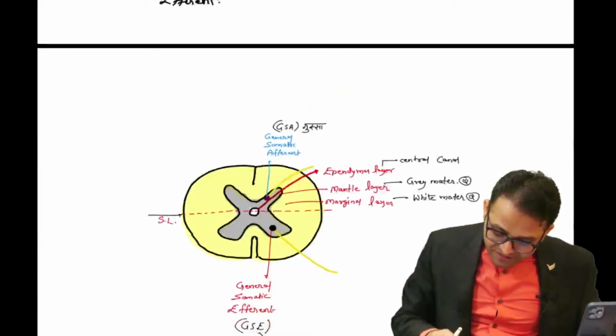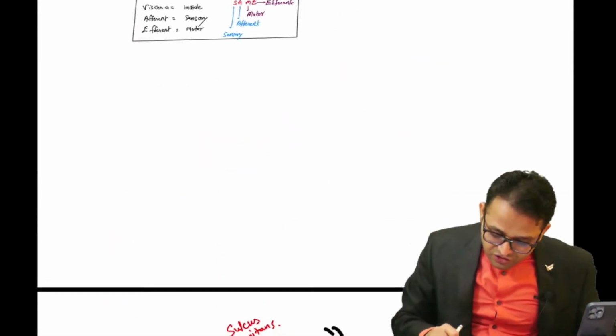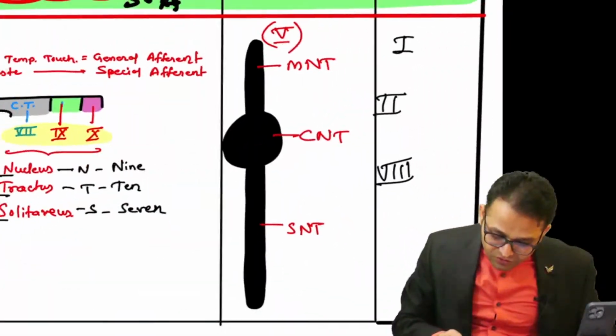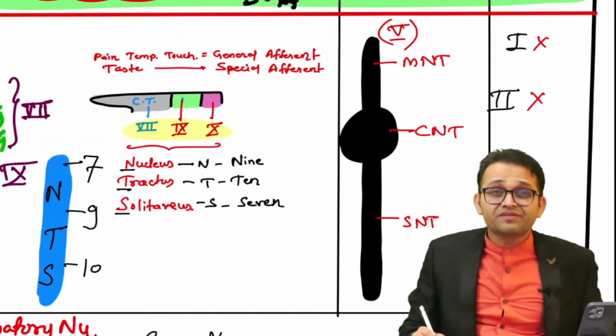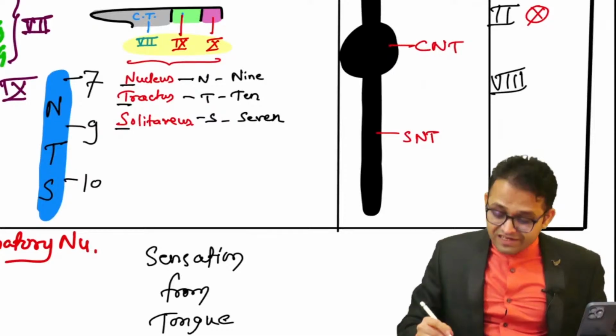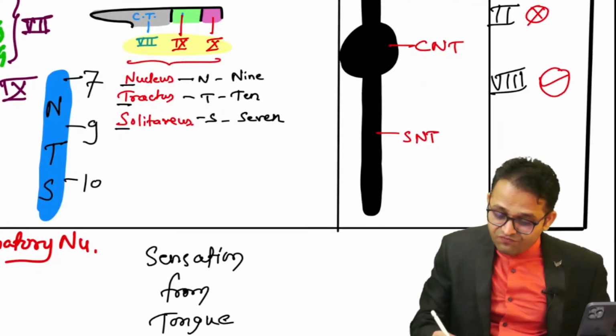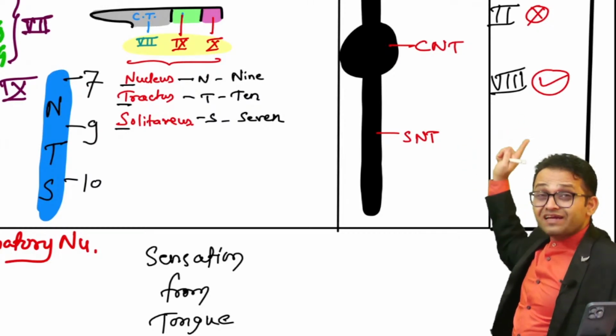That's why remember, when you are talking about the functional column of the cranial nerve nuclei, you are counting the cranial nerve nuclei. So remember, don't count the first, don't count the second. These do not have a nucleus, but the eighth cranial nerve, sir, it has a nucleus. So only one cranial nerve has the nucleus. Answer is the eighth cranial nerve.